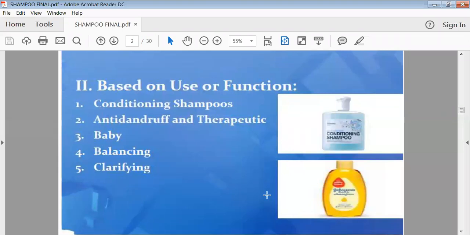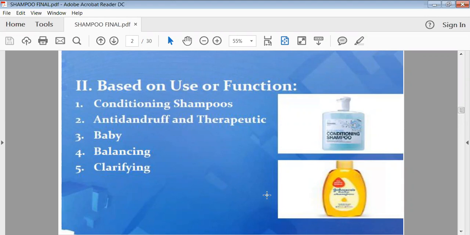Then another kind of shampoo is called the balancing shampoo. These balancing shampoos contain various kinds of nutrients or vitamins to maintain the proper balance of vitamins inside your scalp, or they provide the required quantity of various nutrients for the proper growth of the hair. Then there are clarifying shampoos, or we can say simply cleansing shampoos. Cleansing shampoos are used to remove dirt as well as debris, and to impart a clean look to your hair.